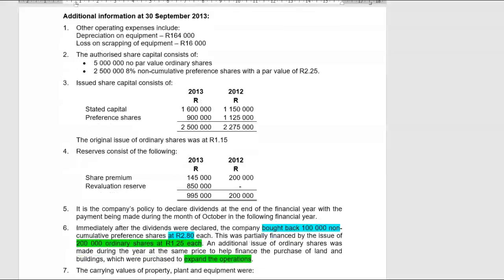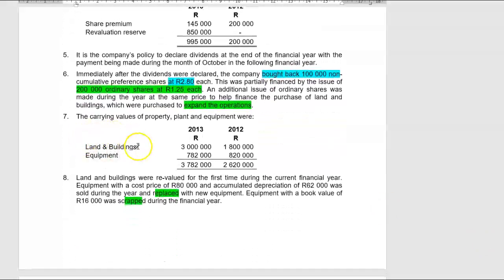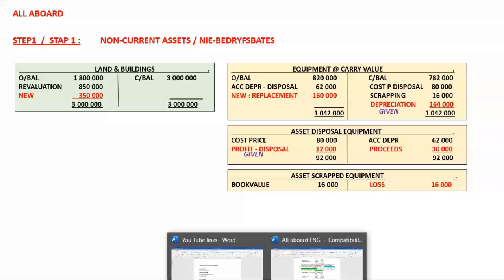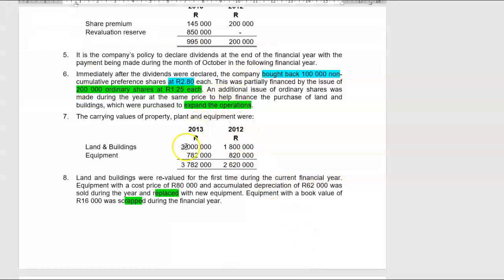So let's open up T accounts for land and buildings as well as for equipment. Opening balance, closing balance, opening balance and closing balance. Land and buildings, opening balance 1.8 million, closing balance 3 million. Equipment at carry value. Why at carry value? Because that is all we have. They only gave us the carry values of property, plant and equipment.